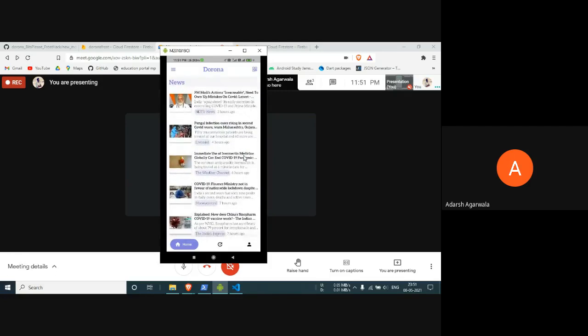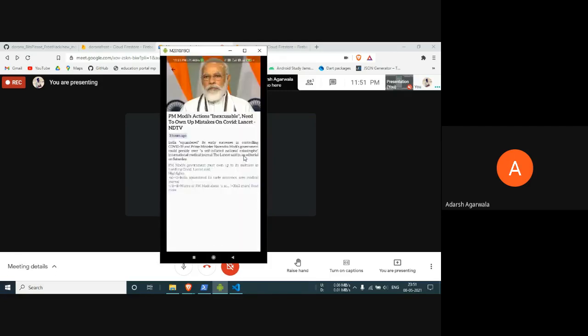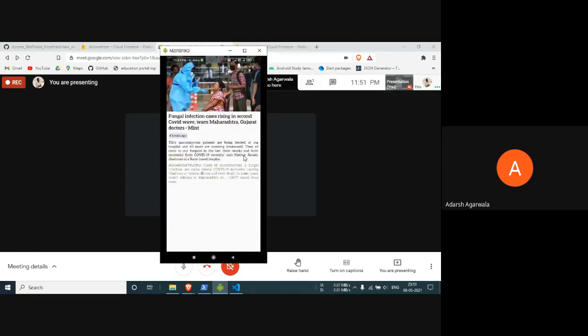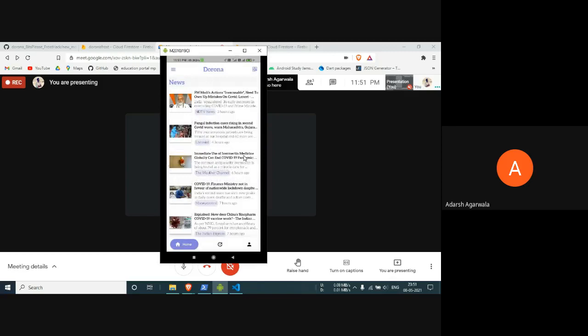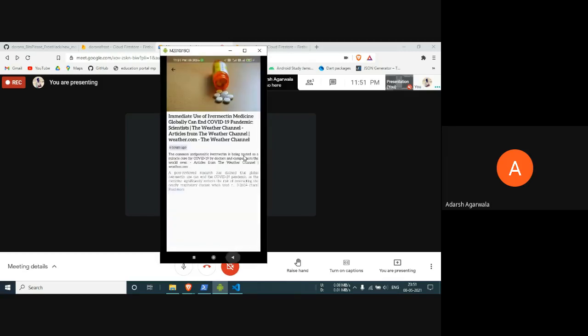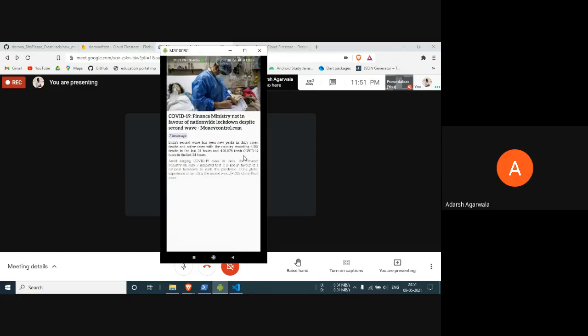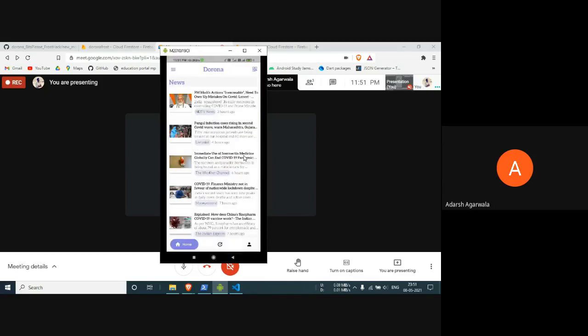What we have done here is all the live news, you can see 3 hours, 4 hours ago. All the news that the major news channels are publishing, we can find in the application directly. If you click on any one of them, we can know more about it and read more about it easily. This is done through an API call.